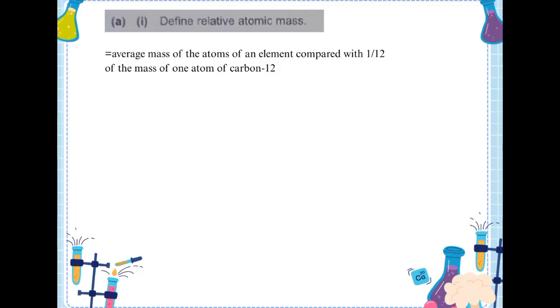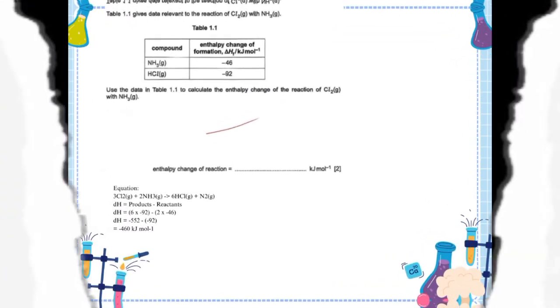Next, define relative atomic mass. So relative atomic mass is the average mass of the atoms of an element compared with 1/12 of the mass of one atom of carbon-12.